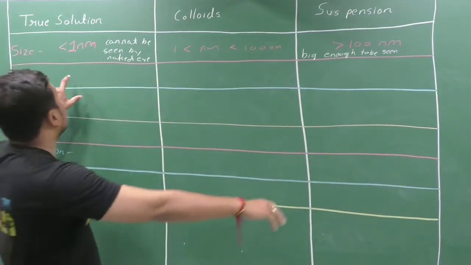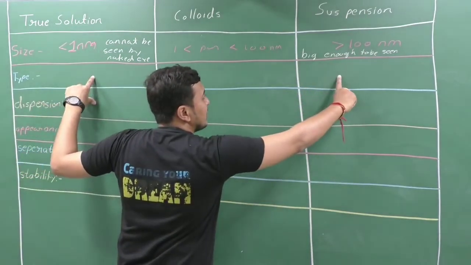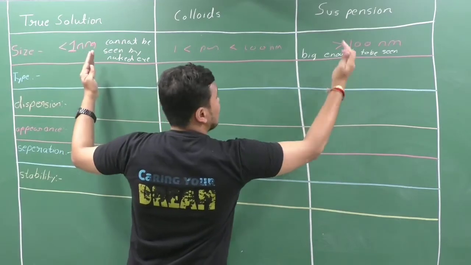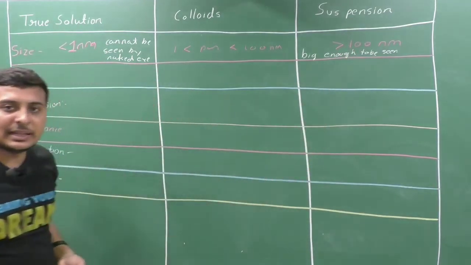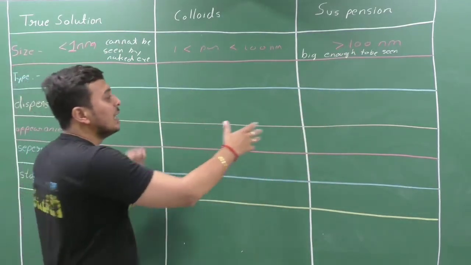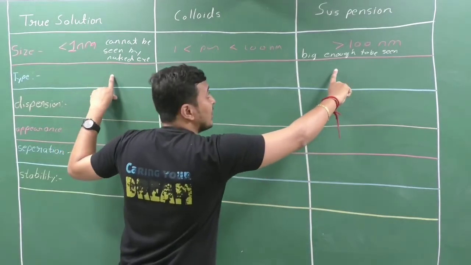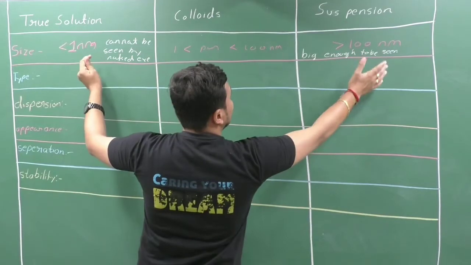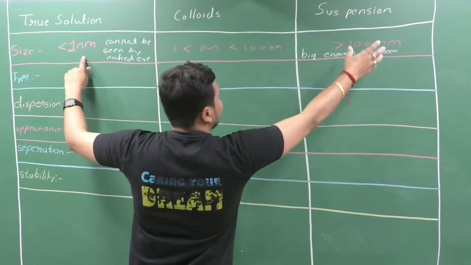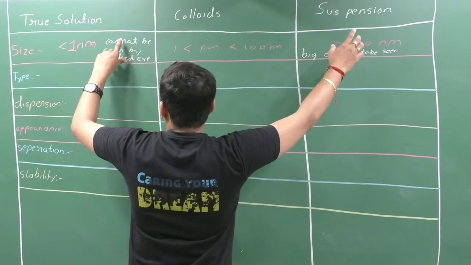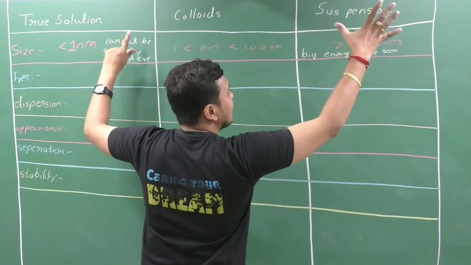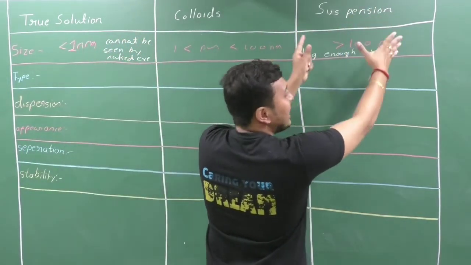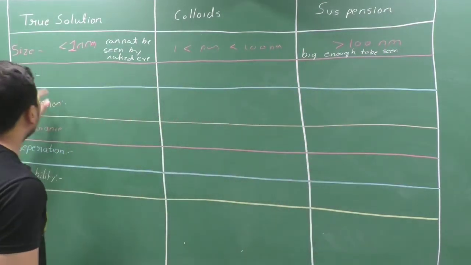Now first of all we will compare true solution and suspension, then we will go through the colloids. That will be easier to remember the properties. There will be totally opposite properties of true solution and suspension. Here it is 1 nanometer, there it is more than 100 nanometers. True solution particles are too small to be seen by the naked eye, but suspension particles are big enough to be seen by the naked eye. Now type.